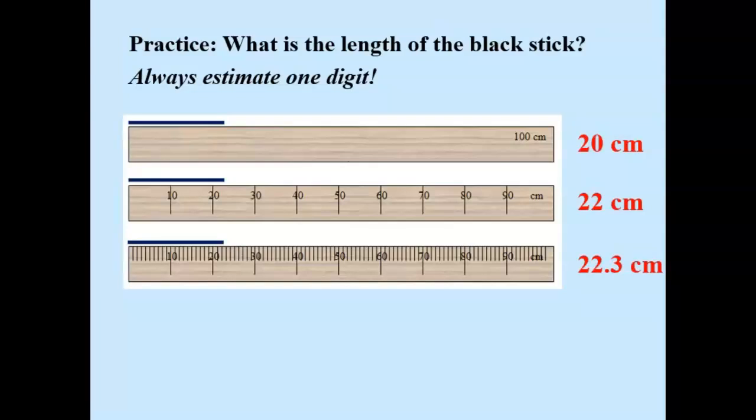This meter stick has 100 lines between 0 and 100, and so it gives us much better measurement. Since between 20 and 30 there are 10 lines, we know the first line means 21, then 22, then 23, and we can see that the meter stick is between 22 and 23. We'd estimate 22.3 or 22.4 centimeters. And so we see how we measure length.